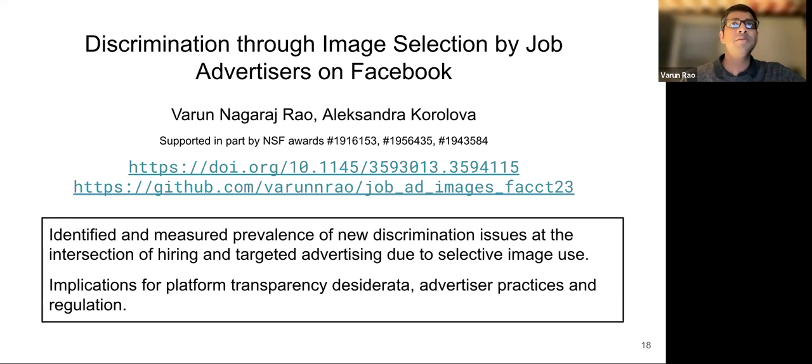Please refer to our paper for a more detailed presentation of our data, methods, and a discussion of the metrics which may be used to measure advertiser image selection.